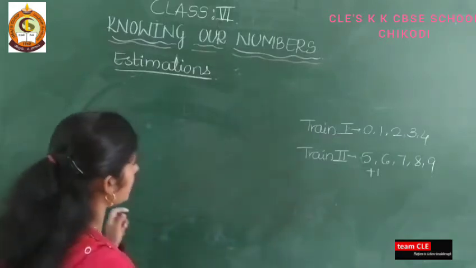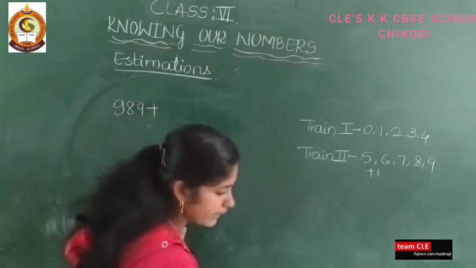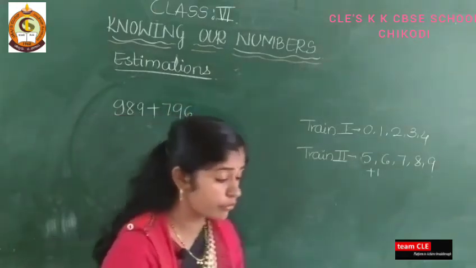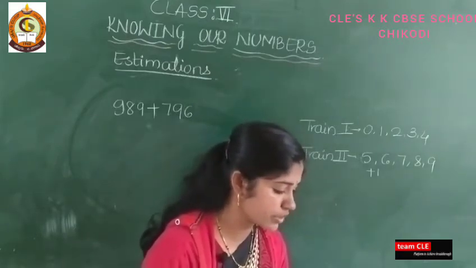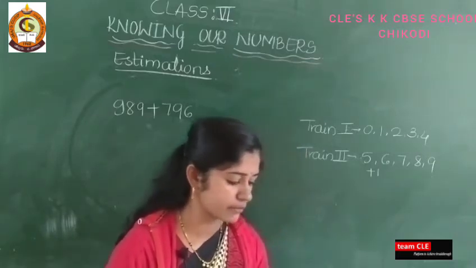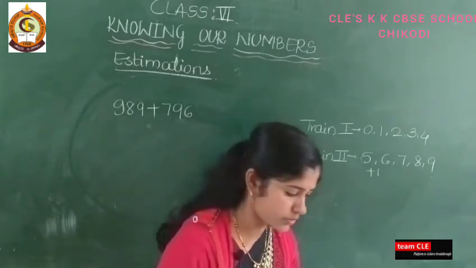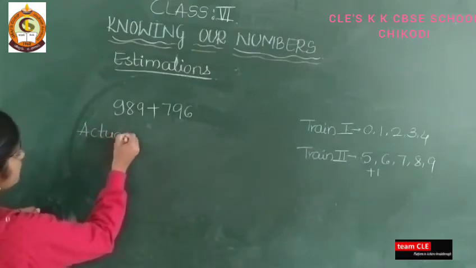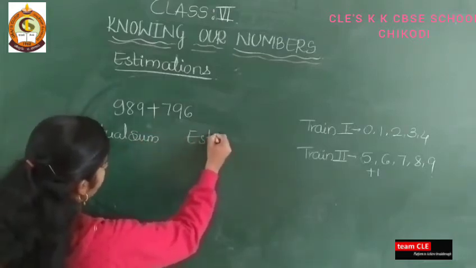So let us take one example: 989 plus 796. I took this example from your exercise 1.3, and the question is to estimate the sum by using the general rule. You don't need to find the actual sum here, but I will find the actual sum and the estimated sum also. First you have to find the actual sum, and then I will find the estimated sum.